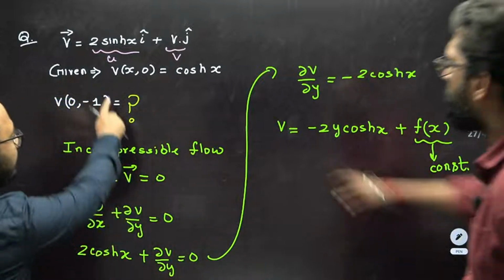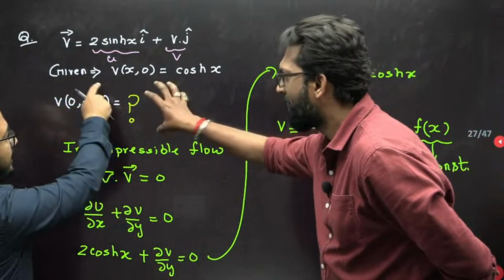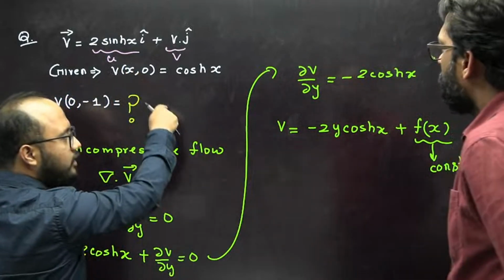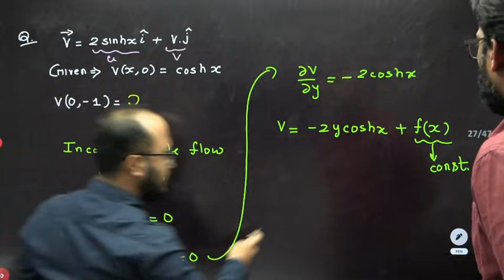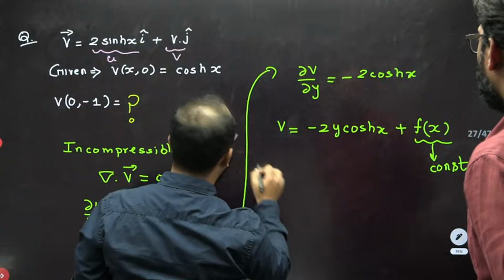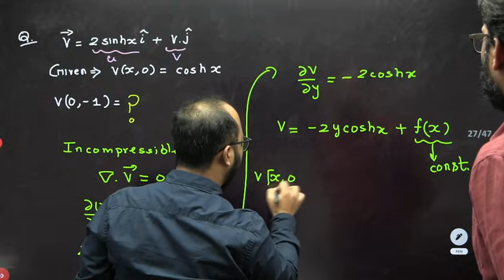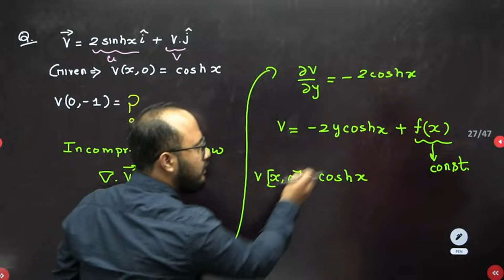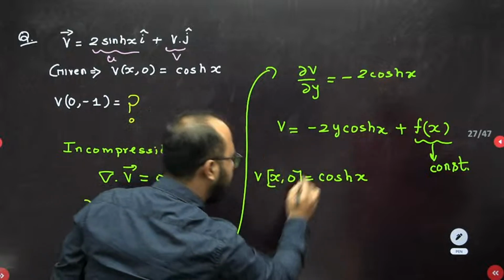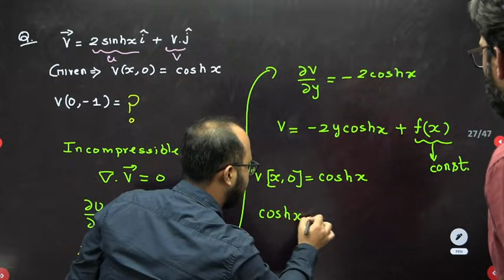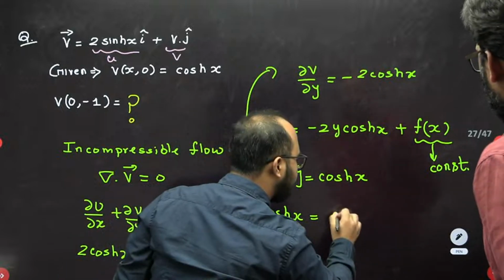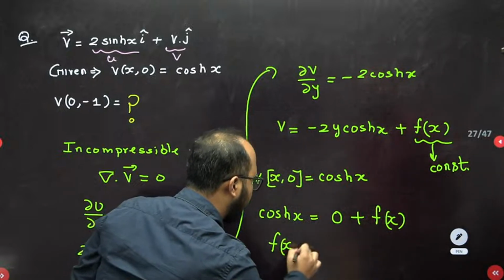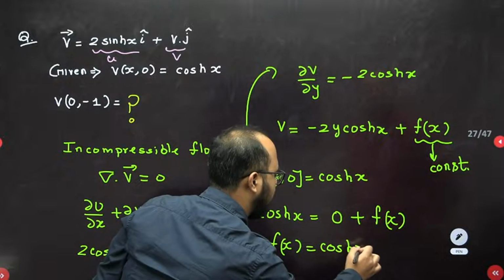Because here they are asking for a numerical value. They have given some data regarding v: at 0 value of y, the v value is cosh x. So if I use this information, v(x, 0) for this particular point is cosh x. Now I just put y value 0 here, so it becomes 0 plus f of x. So finally f of x is cosh x.